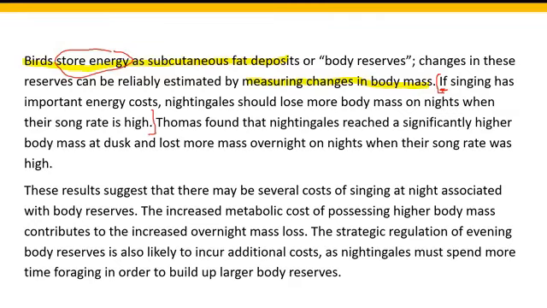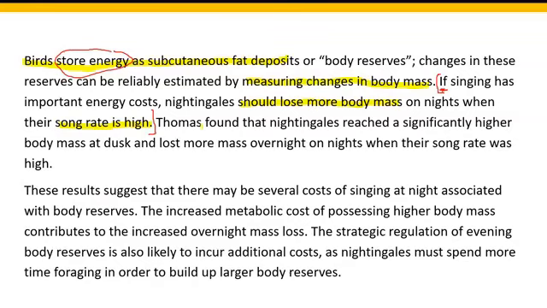If singing has important energy costs, nightingales should lose more body mass on nights when song rate is high. So basically, Thomas is saying that when the nightingales are singing more, they are using more energy. This energy was the fat deposits, and fat deposits made up their body mass. So if they are singing more, their body mass will be lost more. Now let's read ahead.